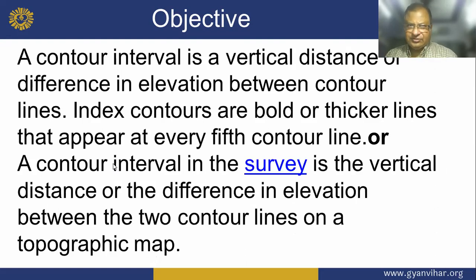A contour interval is a vertical distance or a difference in elevation between contour lines. Index contours are bold or thicker lines that appear at every fifth contour line. A contour interval in a survey is the vertical distance or the difference in elevation between two contour lines in a topographical map.